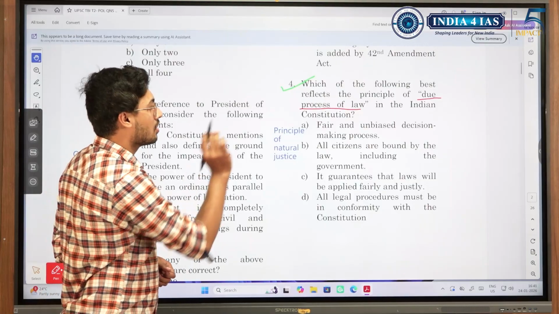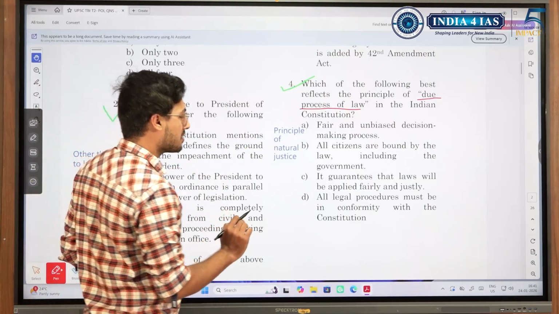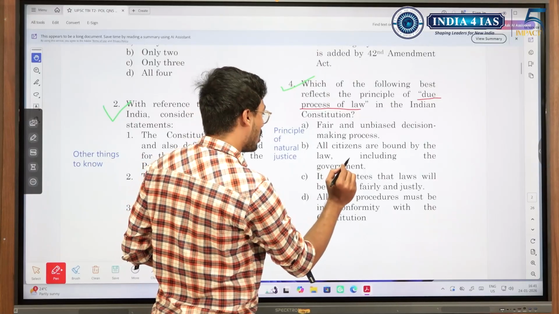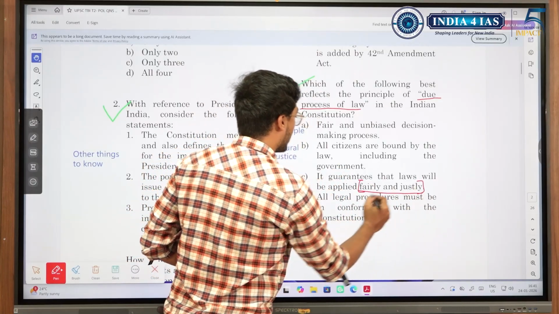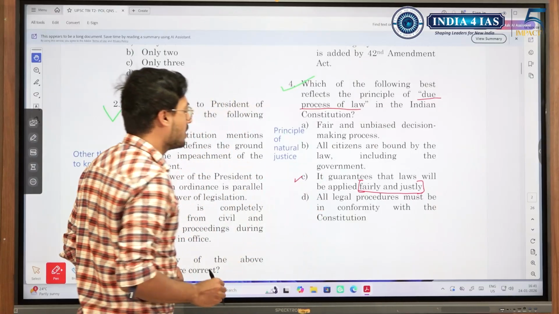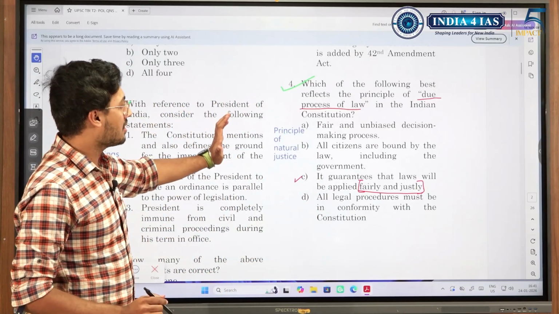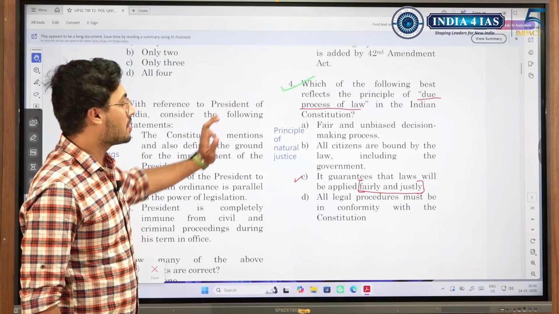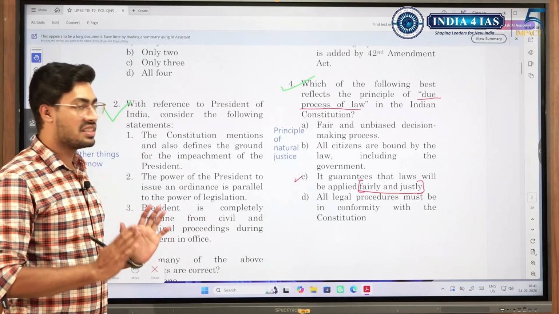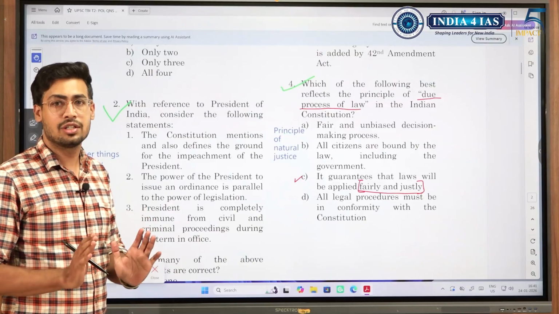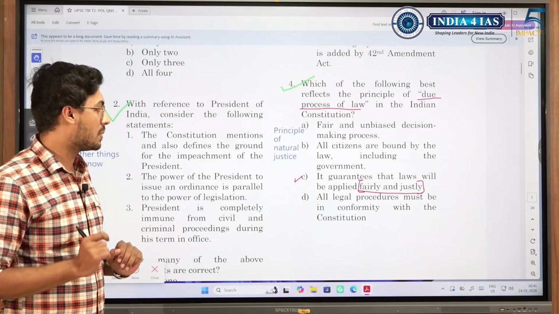So in these cases, which of the following relates to due process of law? In this case, the answer was that it guarantees that laws shall be applied fairly and justly. Now this is the most appropriate answer in this case, but due process of law also includes the statement that it promotes the principle of natural justice. Principle of natural justice means whoever is the deciding authority, they shall listen to both sides and not just one side before taking a decision or giving a judgment.